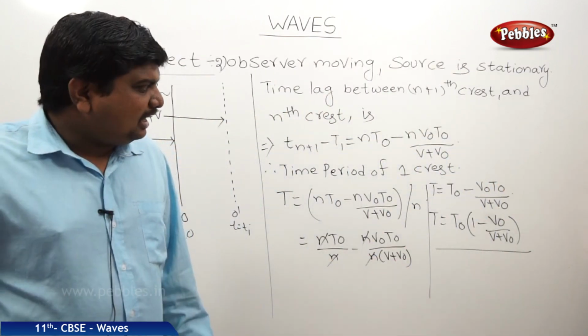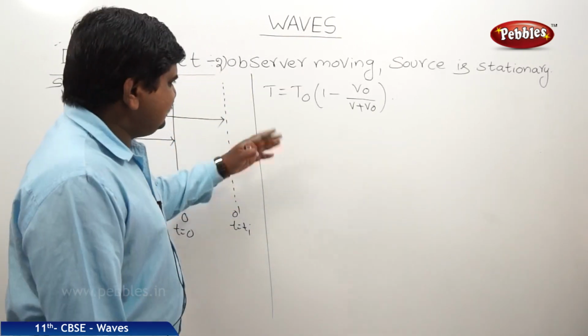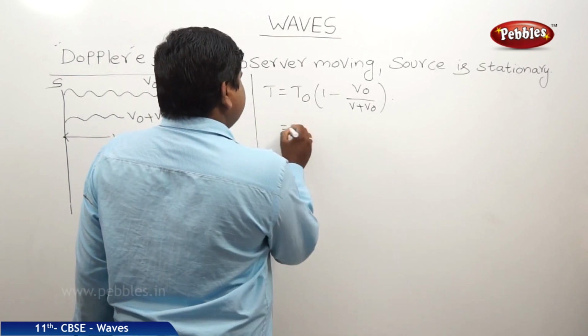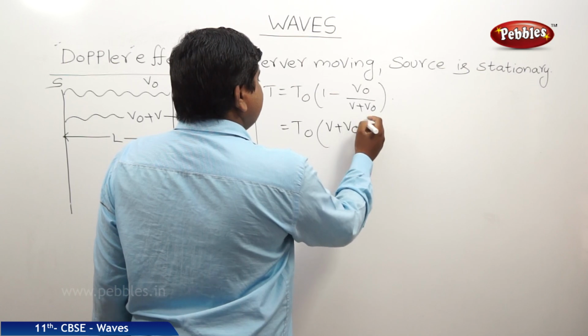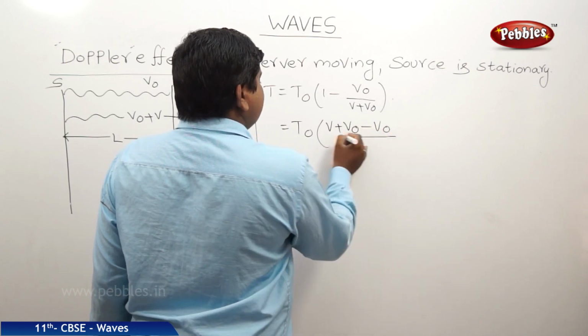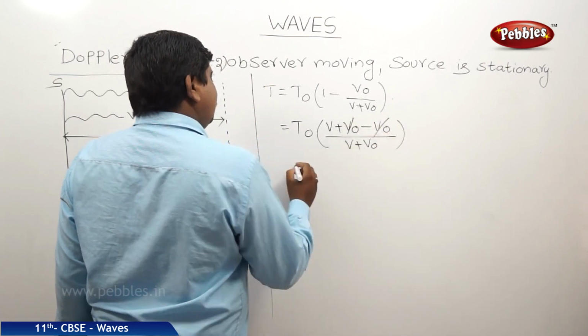From this, we should find out the change in the apparent frequency in the second case. So this is the standard equation: T0 into, we can take V plus V0 as LCM, V plus V0 minus V0 by V plus V0. This V0 and V0 get cancelled.